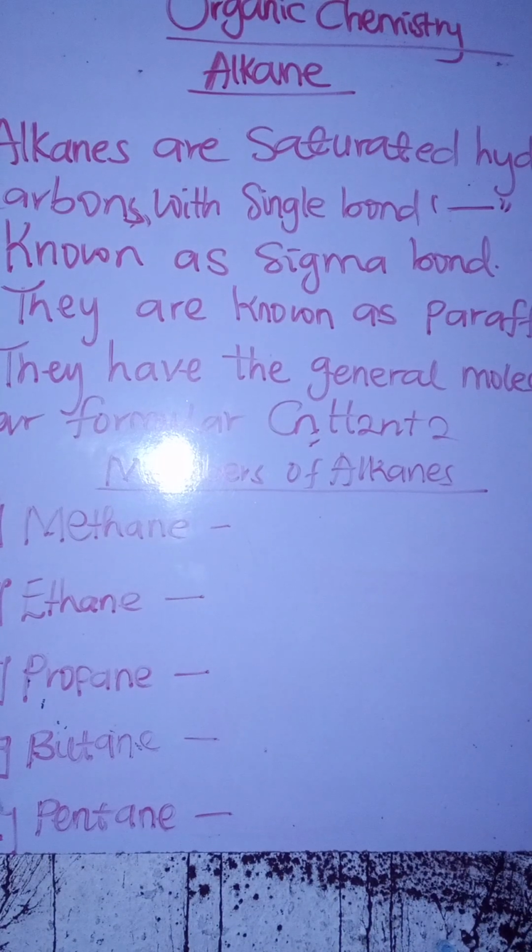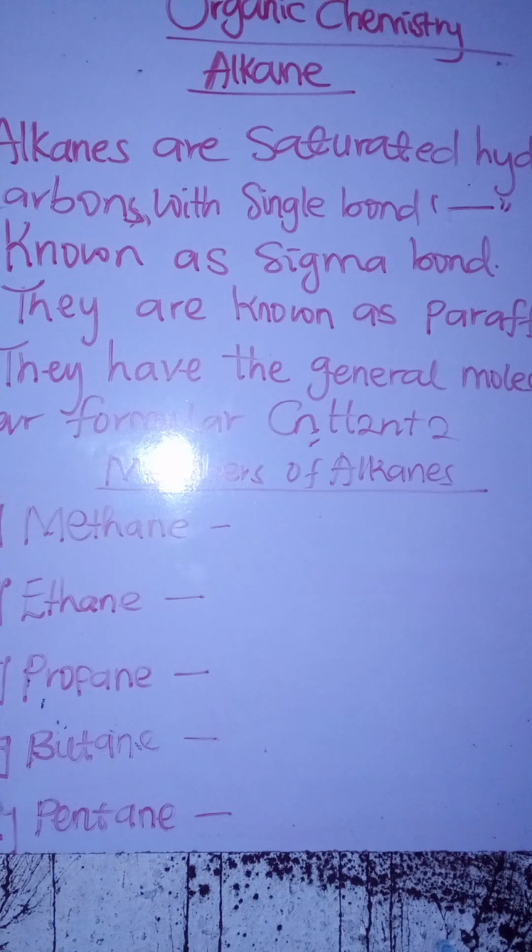So the alkanes are highly combustible, okay, and they are mainly found in crude oil. When crude oil undergoes fractional distillation, you find that a large number of alkanes are obtained from it. So these are the members of alkane.